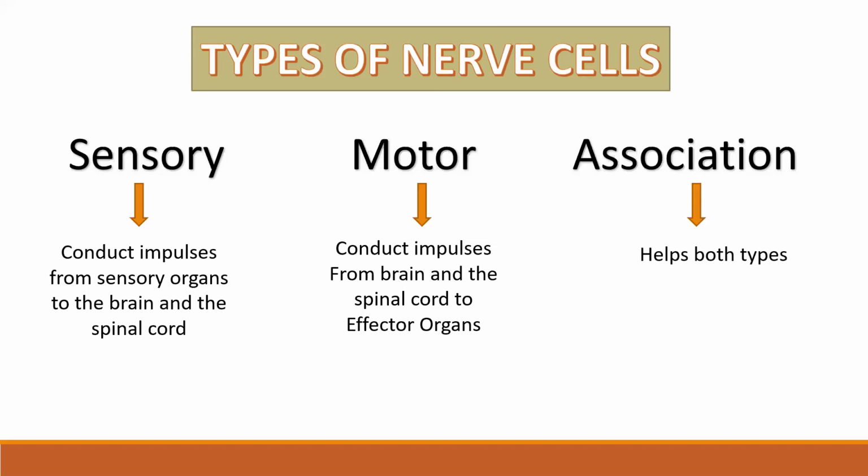Now, what is the meaning of effector organ? This is the question which is arising in the chat box. Effector organ matlab, let's say if you are brain, consider you yourself as a brain, okay, and you have taken a decision. What is your aim? Your aim is कि मेरा जो भी decision है वो 10 students ने या 10 people ने सुनना चाहिए.